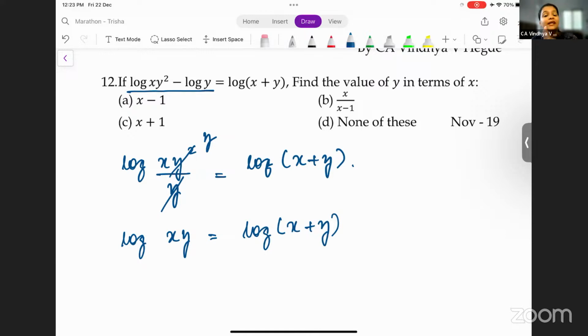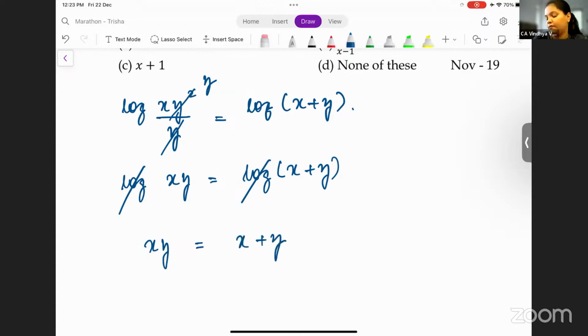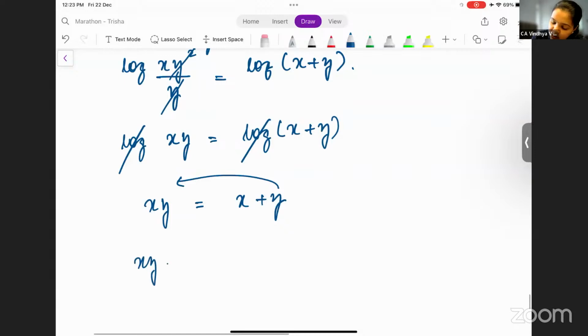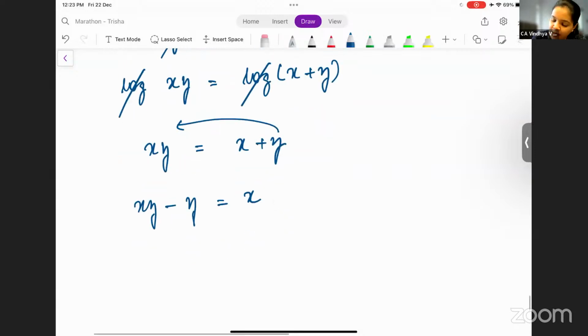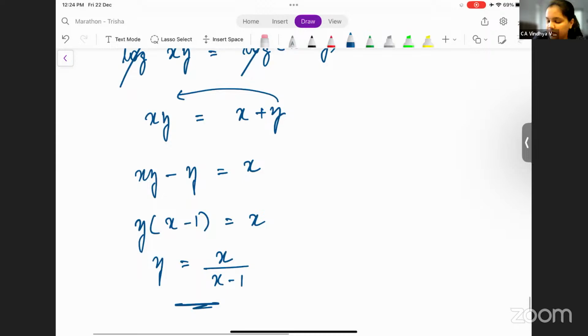Now, both the sides log is common. When the log is common for all the terms on both the sides, the log can be cancelled. Now, they have asked us to find the value of y in terms of x. Okay. So, what we have to do in such a case is, wherever y is there, all those y terms should be got to one side. So, we'll shift this y here. We'll get xy minus y is equal to x. Take y common, you will get y into x minus 1 is equal to x. So you get y is equal to x divided by x minus 1.